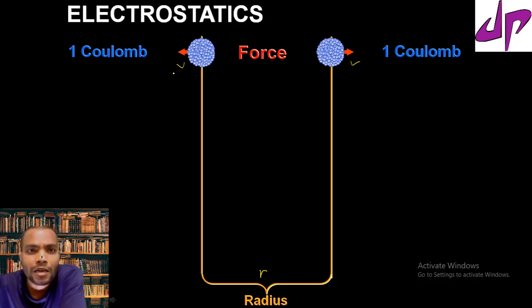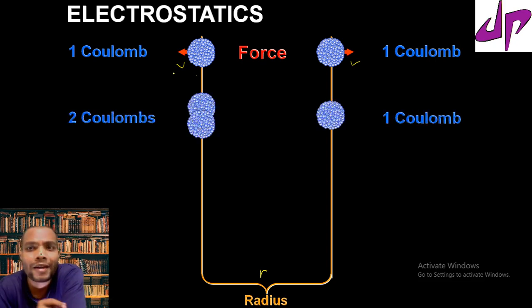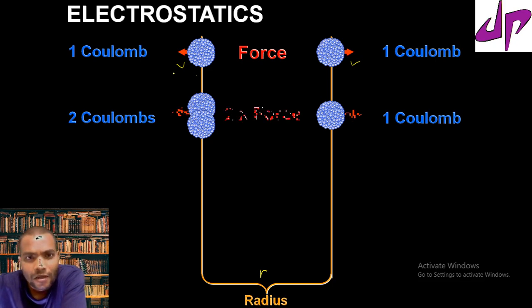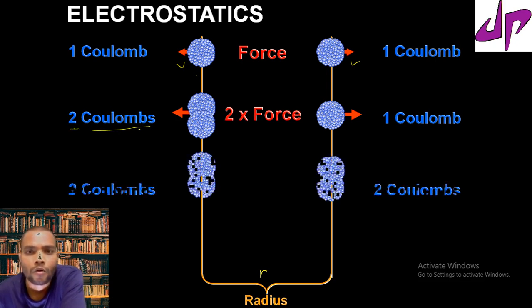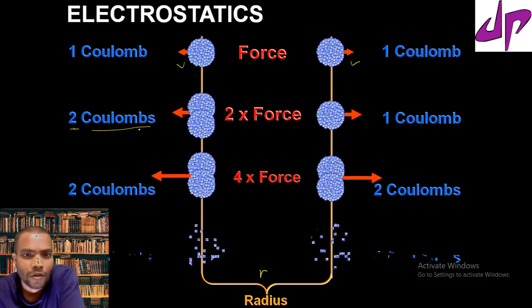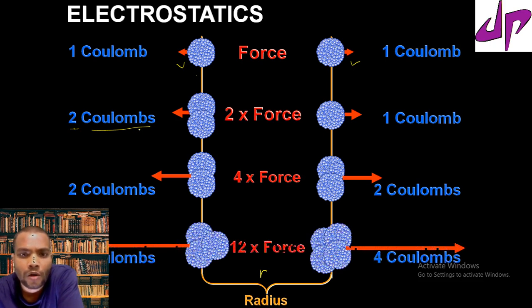Suppose you increase the quantity of the charge, 2 coulombs on one side and 1 coulomb on the other, but the distance is the same. Coulomb's law states that the force also increases because the amount of the charge now becomes 2 coulombs. Automatically, the amount of the force increases. If you increase it further, the force increases further.